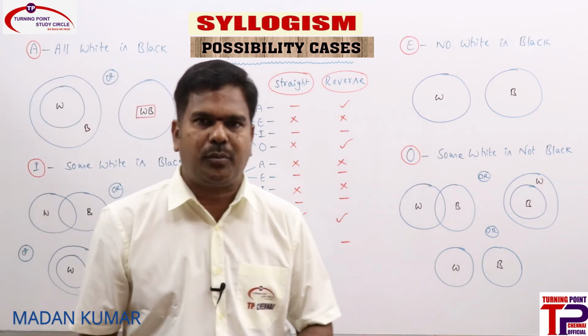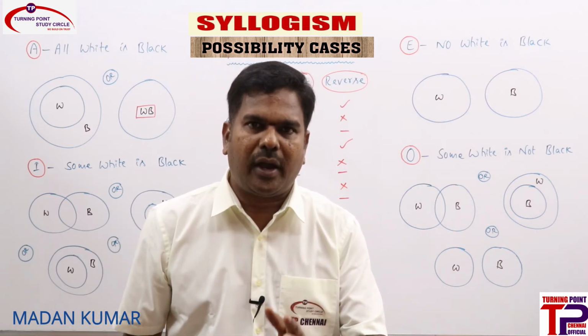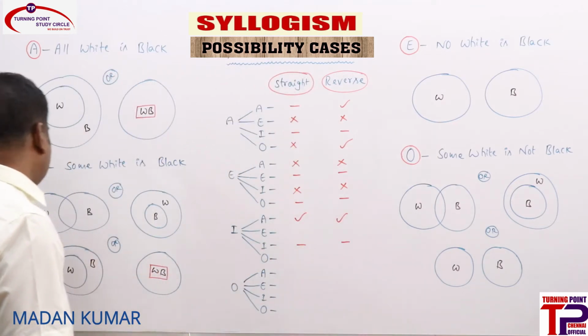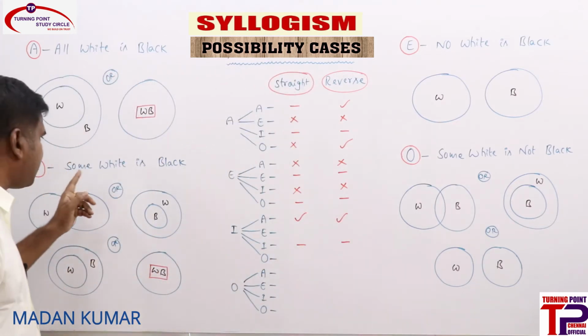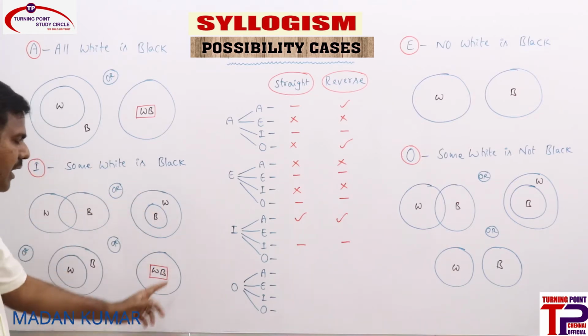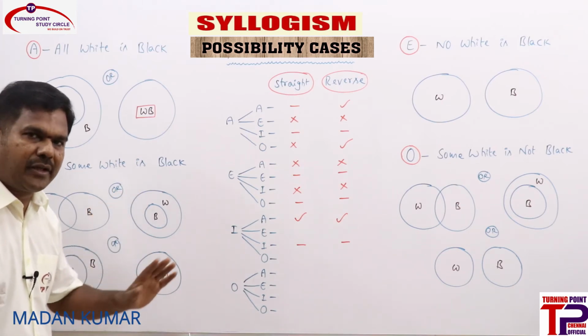What is the meaning of possibility? If it is true in any one of the diagrams, we need to go ahead with that one. We need to consider that one. Clear? Now we will check E statement. What is E statement? E straight, no white is black. No white is black. It is not true in any one of the diagrams. So whenever I statement is there, E straight is not a possibility.